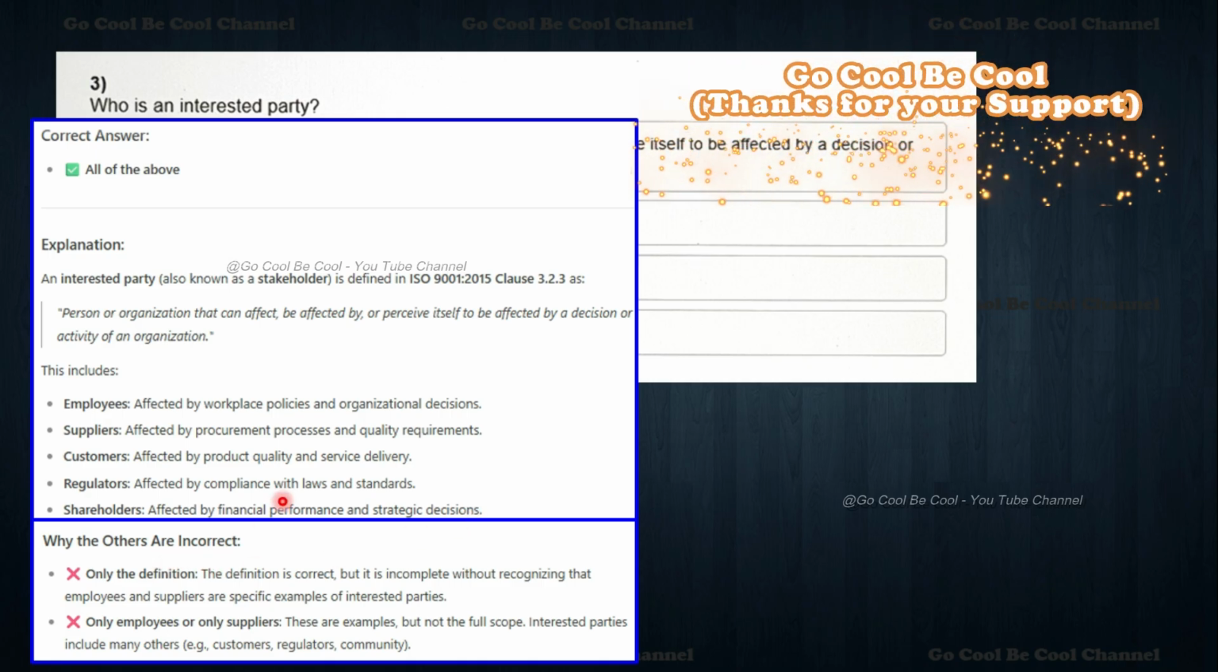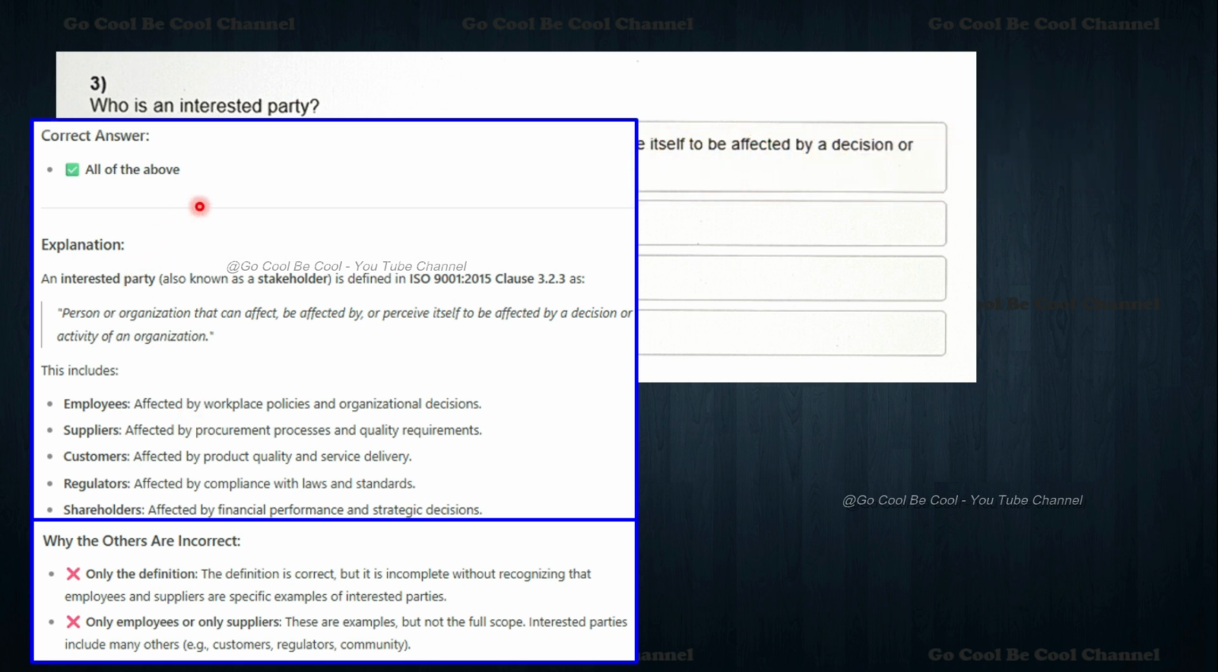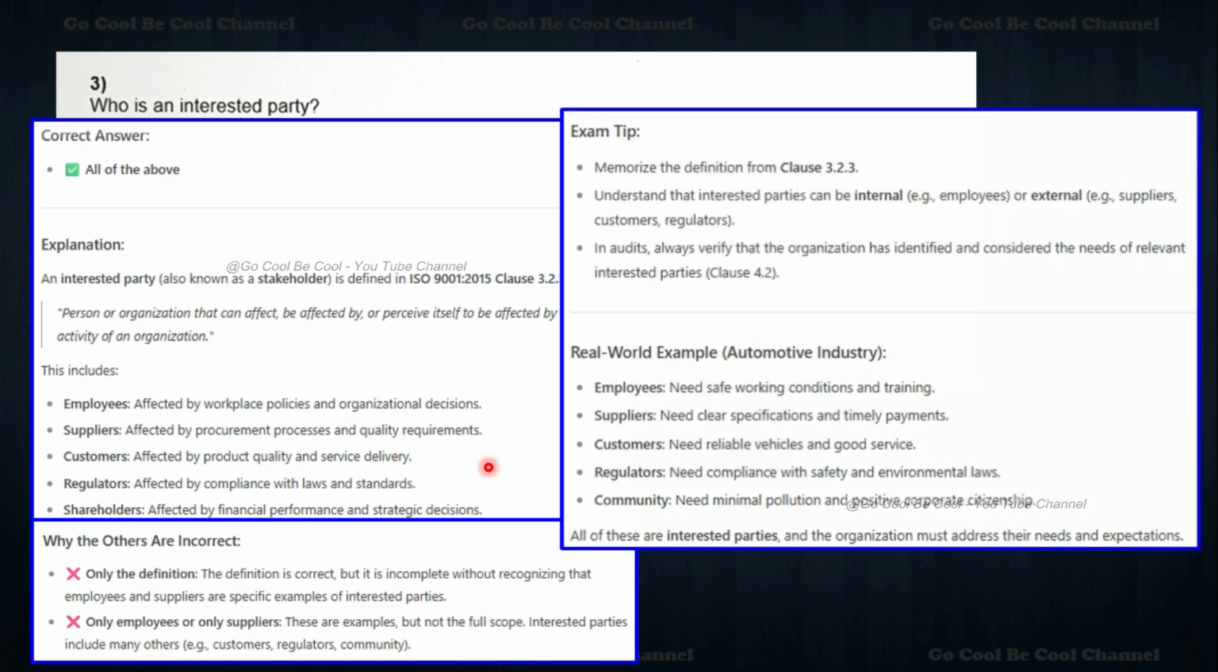Why are the others incorrect? Only the definition we can pick here, because explicitly we come to know that all of the above is what we have to pick simply. Okay, so now exam tip: memorizing this is very, very important. Understand that interested parties can be internal or external. Internal means employees. External means suppliers, customers, regulators. We have to memorize those kinds of things.